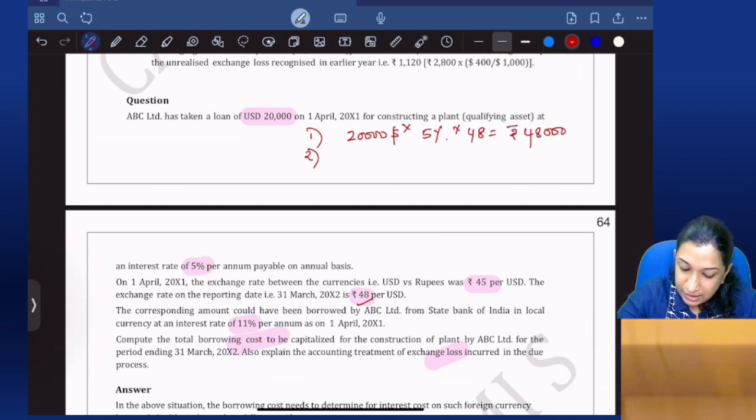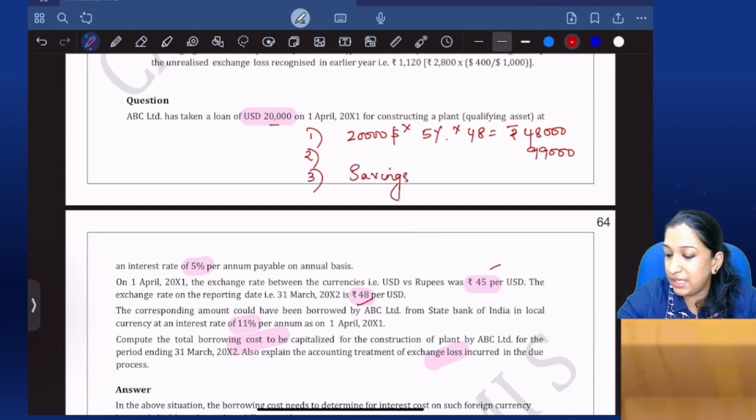If the loan was taken in India, 20,000 into 45 is the Indian rupees we would have taken, 9 lakhs. The interest rate is 11%, that is 99,000. Interest if the loan was taken in India, 99,000. So how much is your savings? Because you have taken a loan from outside India, 51,000 is your savings.